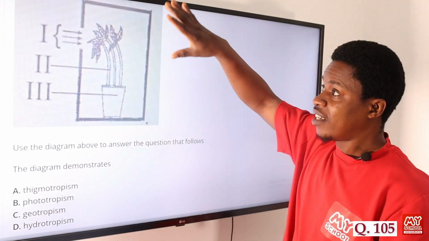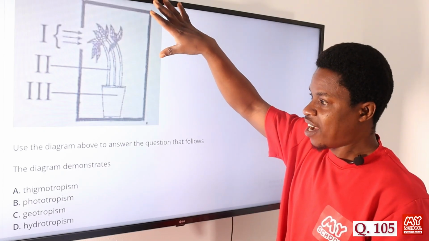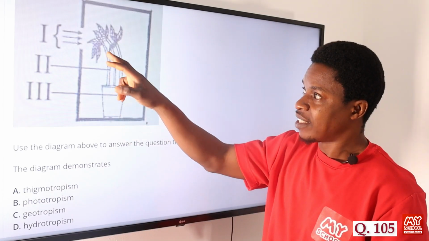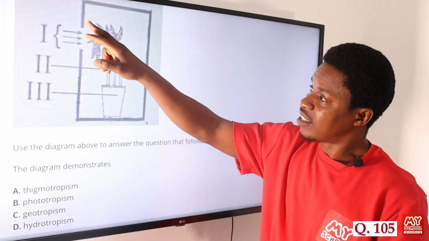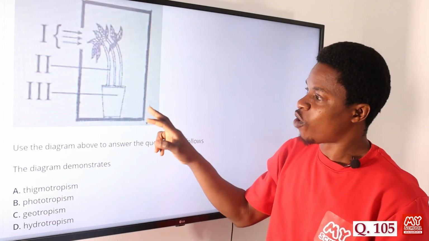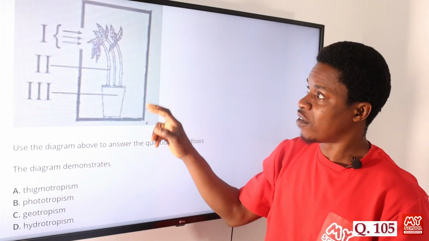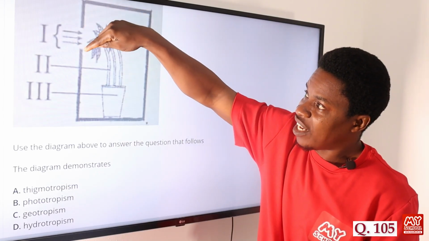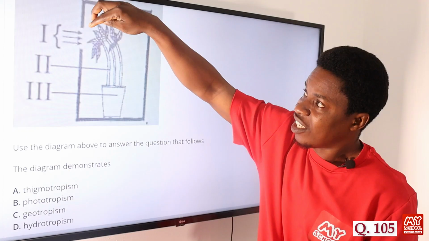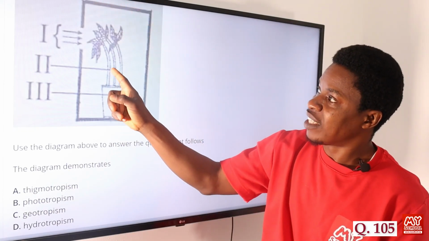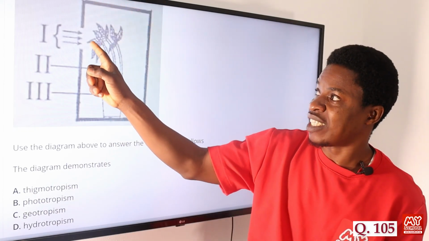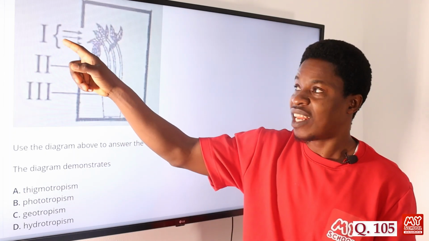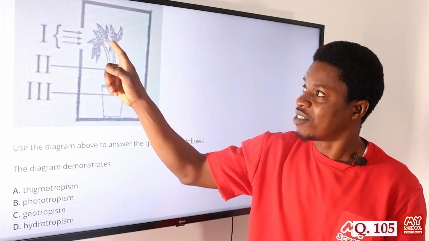We have a diagram here, and if you look at it, this is a flower vase. We have a plant, and you can see that this whole place is covered in a jar, in a container, and there is a space here. The other places are not open, and you see the plant bending towards this part where we have air coming in, light coming in, through this point.